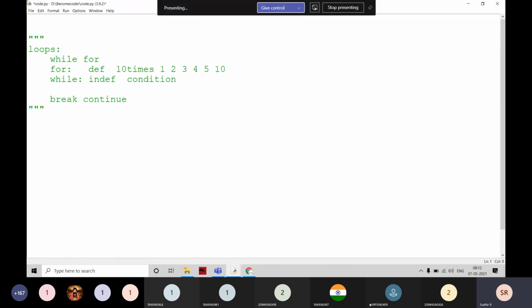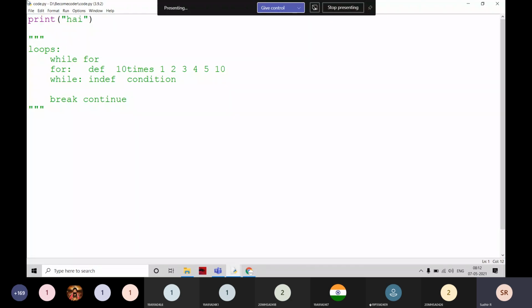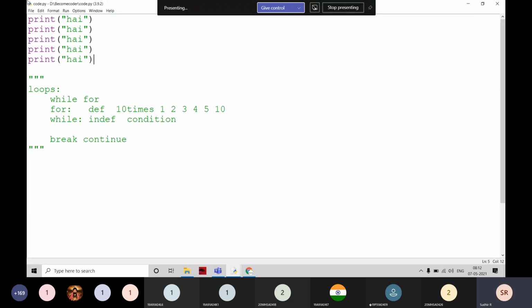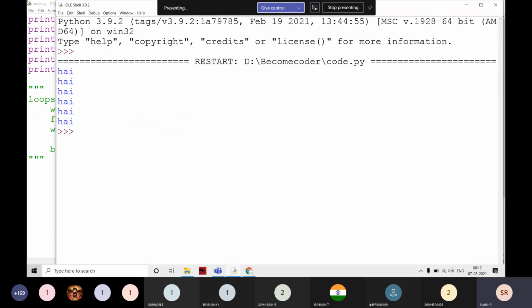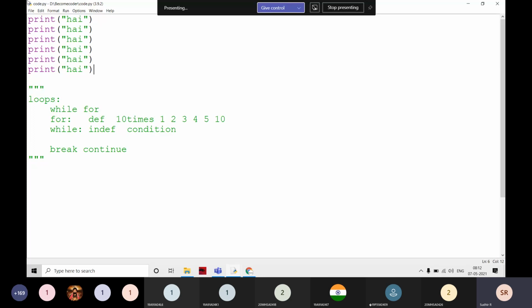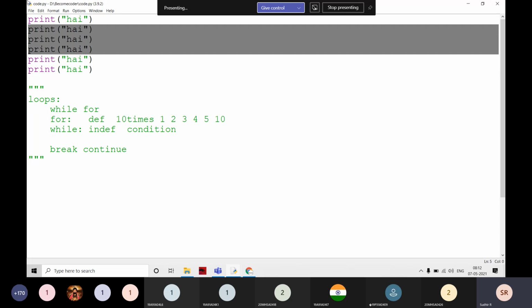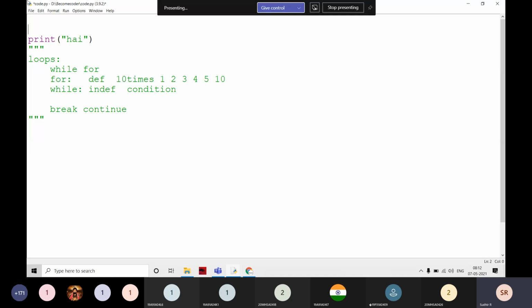I think you already studied where these things are used. That means I'm going to print something. For example, I'm going to print hi. If I want to do it 5 times, I write it 5 times like this. If I want to print it 100 times and execute it, it prints hi 100 times. That means I'm doing the same thing 100 times. Instead of writing it 100 times, I'm going to write a for loop or a while loop.